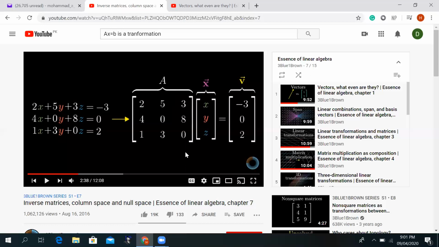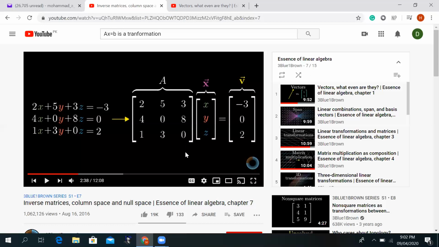So if you look into this AX equal to B in the graphical sense, we can represent x and B, both vectors, in a coordinate system. So if I represent x and B in a three-dimensional coordinate system, x is a vector which will also have three components, and it will be a vector whose tail will be rooted at the origin.